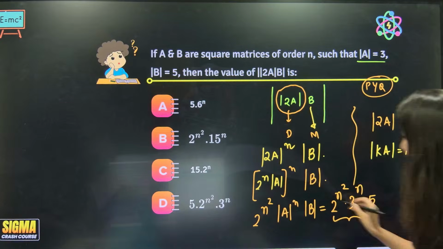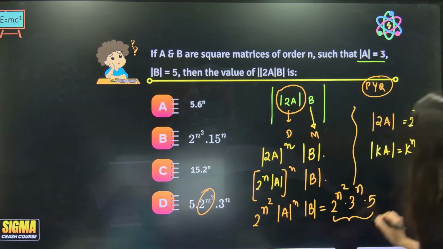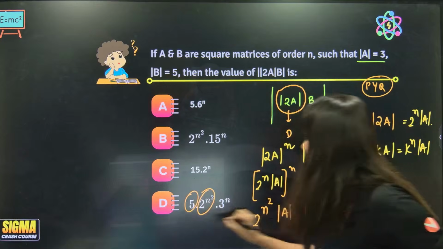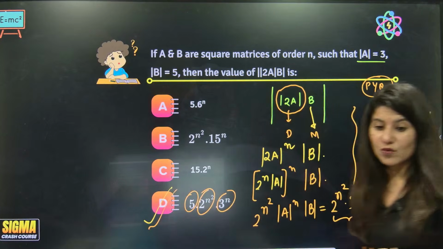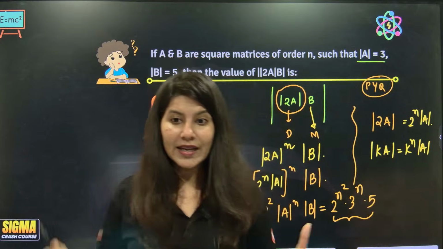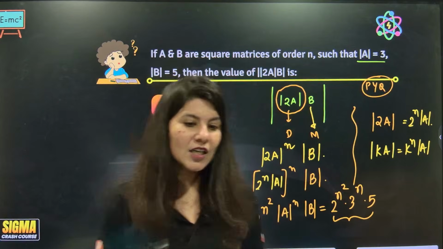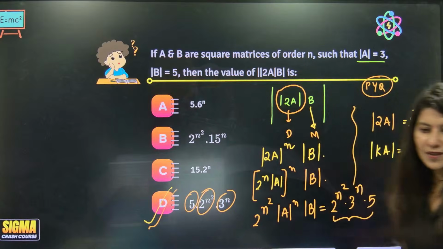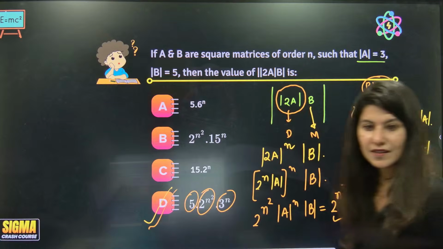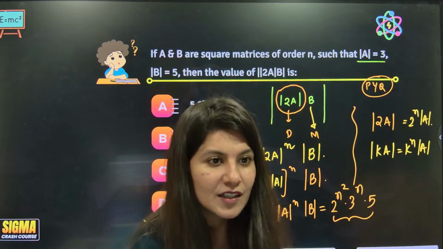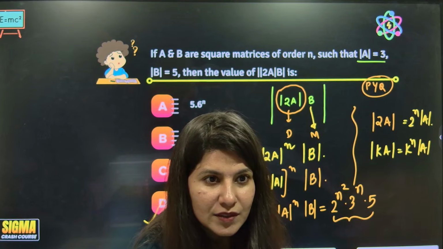2 power n square, yes ma'am, spotted. 5 is right here, yes ma'am, spotted. 3 power n, spotted. Option D. Very good question, which will clear your concepts, crystal clear. Okay? Yes? Give me a big thumbs up. Stop sleeping, come on. Give me a big thumbs up.